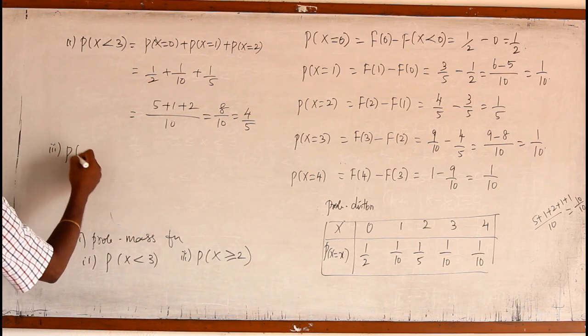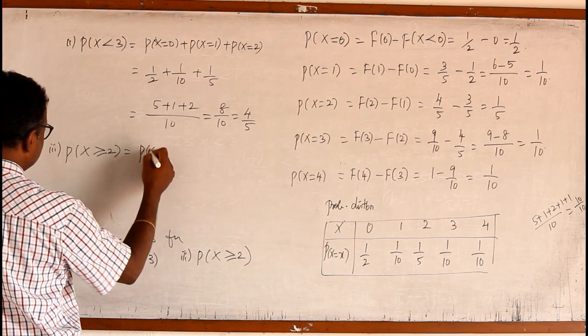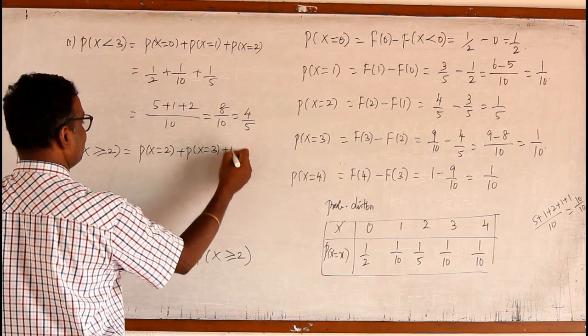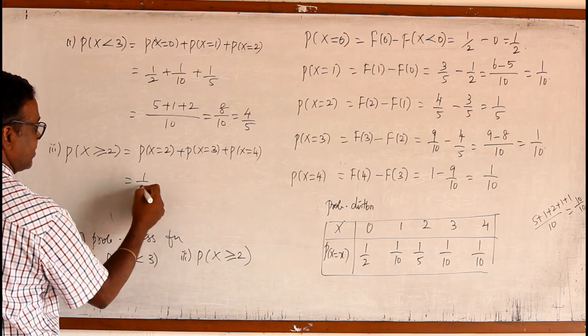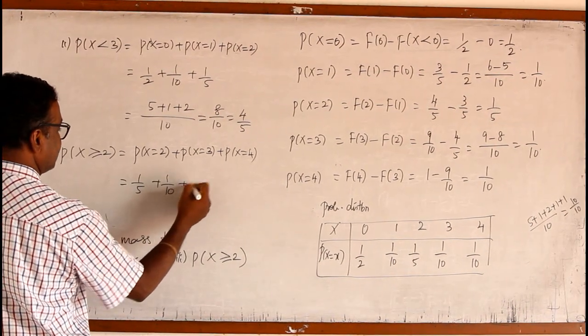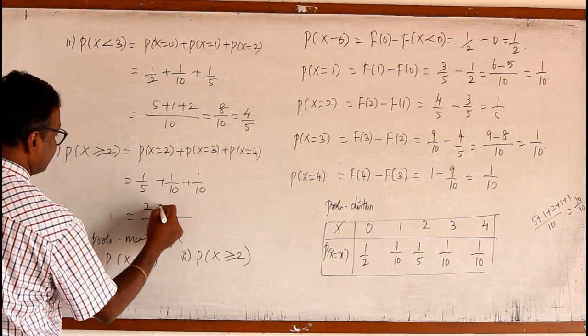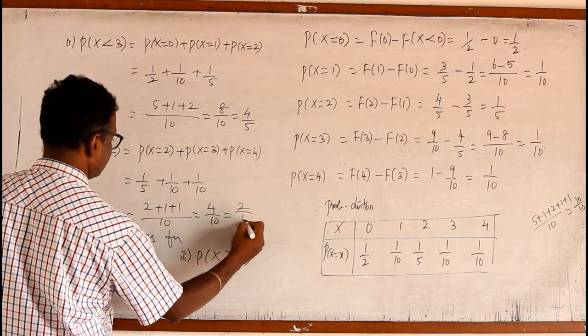Third one, P of x greater than or equal to 2. Greater than or equal to 2 means 2 is included, then 3, then 4. For 2 the probability is 1 by 5, then 1 by 10 plus 1 by 10. So the LCM is 10. 2 plus 1 plus 1, 4 by 10. So the answer is 2 by 5.